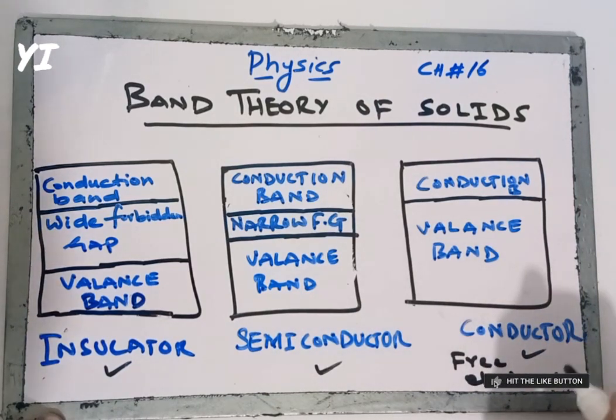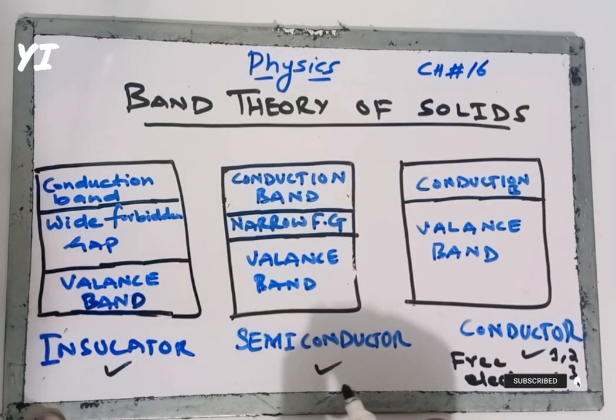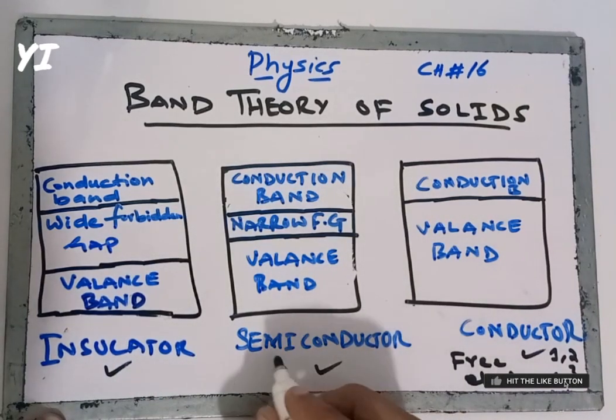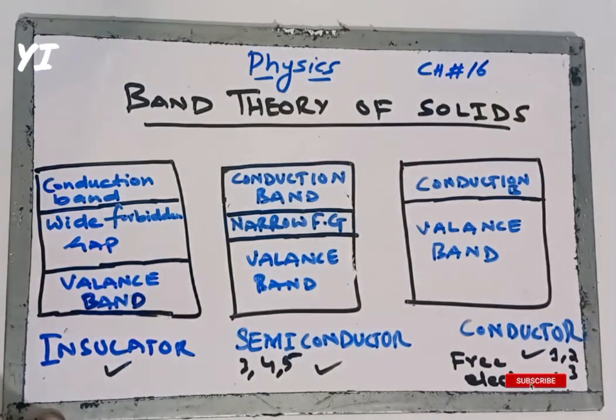Because in the outermost shell of metals there must be 1, 2 or 3 electrons. And in semiconductors there are 3, 4, 5 valence electrons. Valence electrons means the outermost shell of the semiconductor is filled with 3, 4 or 5 electrons. And the valence band of the conductor has only 1, 2 or 3 electrons.